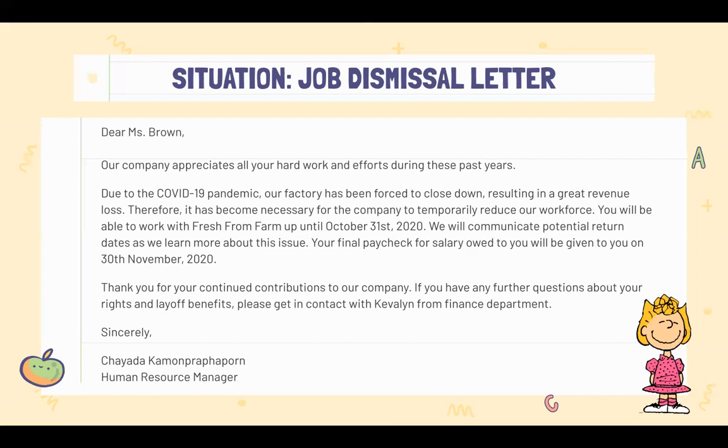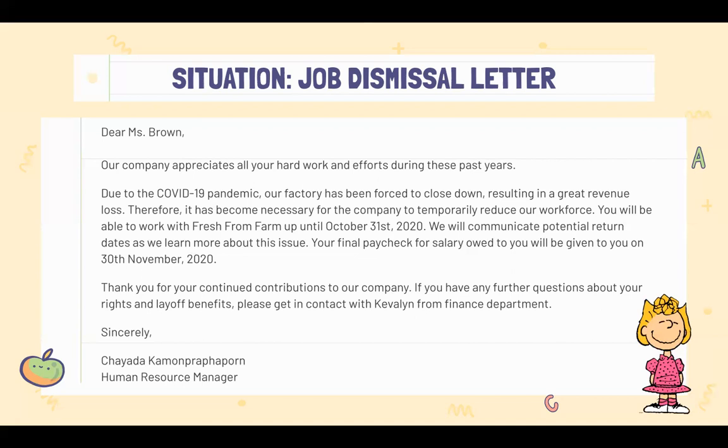You will be able to work with Fresh from Farm up until October 31st, 2020. We will communicate potential return dates as we learn more about this issue. Your final paycheck for the salary owed to you will be given to you on the 30th of November 2020. Thank you for your continued contributions to our company. If you have any further questions about your rights and layoff benefits, please get in contact with Gawaline from the Finance Department. Sincerely, Shayada Gaman, Human Resource Manager.